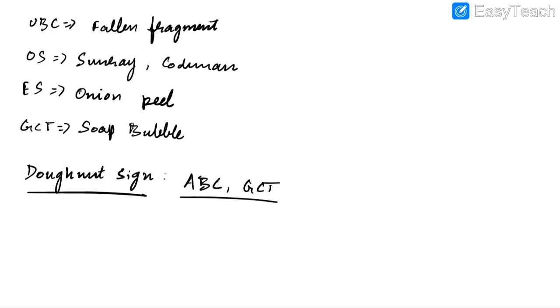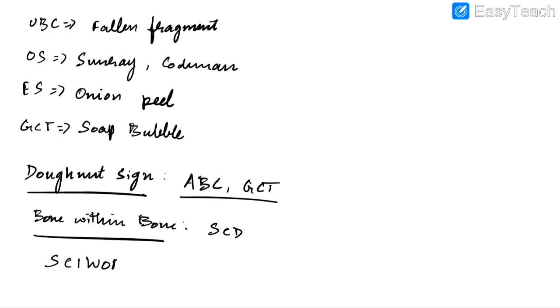Bone within bone appearance. This can be seen in sickle cell disease and Paget's disease. It is also important to know about SCIWORA, which is nothing but spinal cord injury without radiographic abnormality. This is seen in children, and the investigation of choice for SCIWORA is MRI.